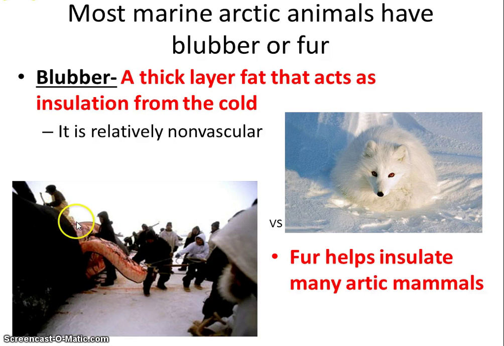You can see as these Eskimos cut away this layer of blubber, there's very, very little blood on the bottom. It's that non-vascularization that allows this to be an insulative layer while not letting the blood that would otherwise surge through it cool your body overall. And then there's fur. Fur traps warm air against your body and basically helps insulate organisms just like a blanket or layers of clothing help insulate you.